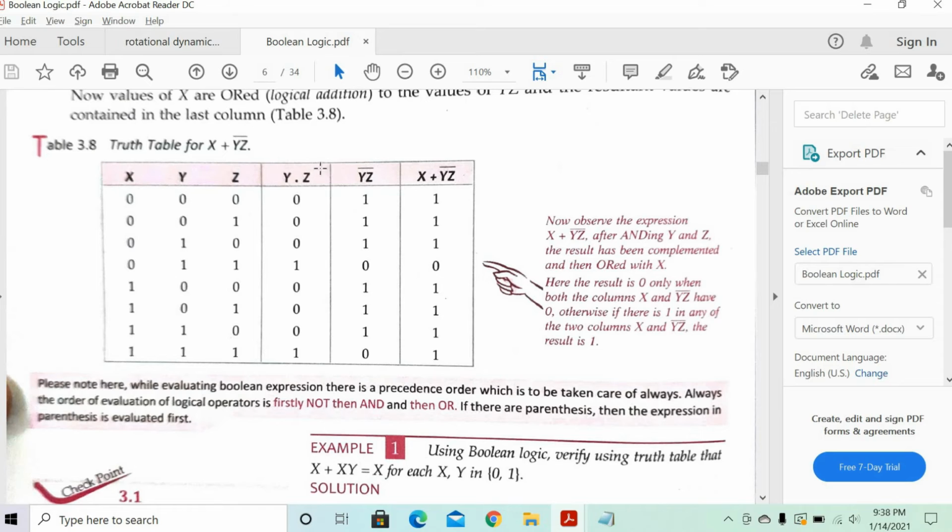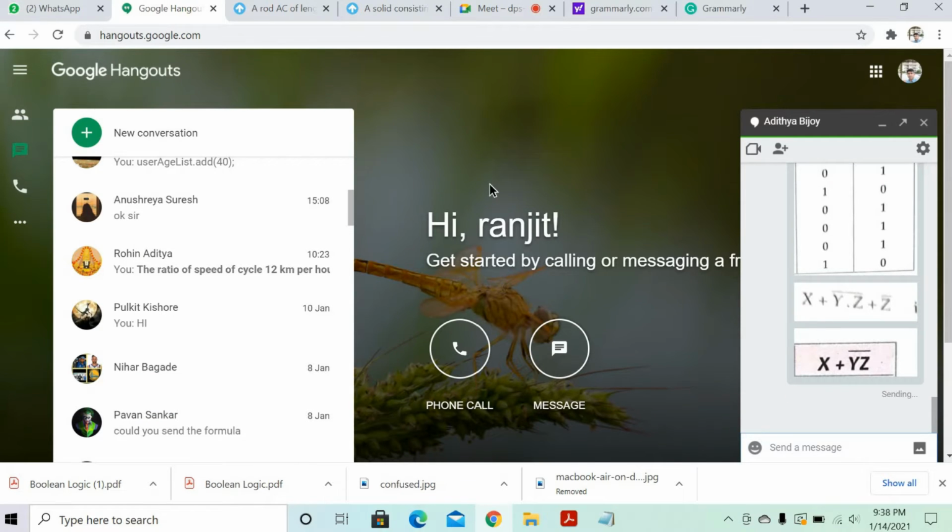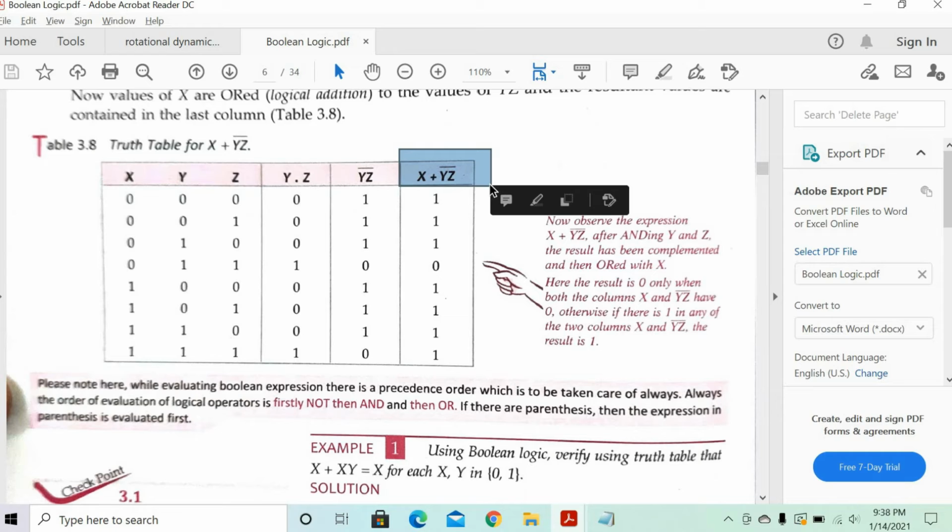Now we'll make one more column for x plus yz bar. Now x value you know, yz bar value you know.